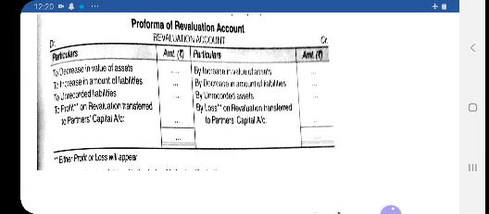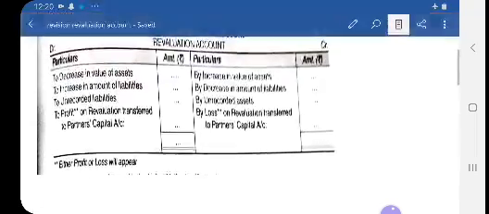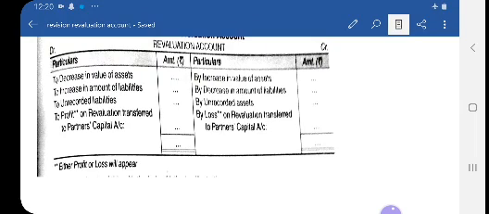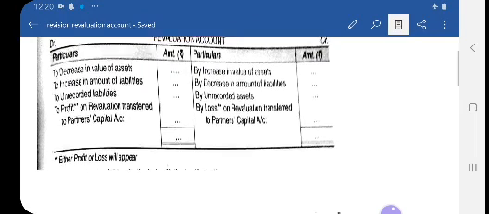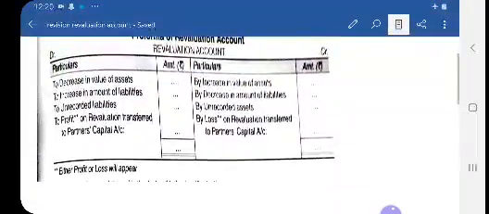And if the fixed method of capital is followed, then this loss will be transferred to the debit side of partners current account, and profit will be transferred to the credit side of partners current account. Now as you have seen the ledger, with the help of the ledger it is easier to find out the journal entry. All the items on the debit side, you will credit them and debit revaluation, and the credit side items will be debited and the credit aspect will be revaluation account.